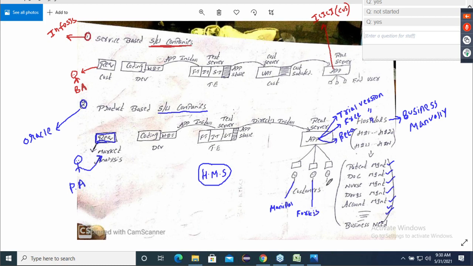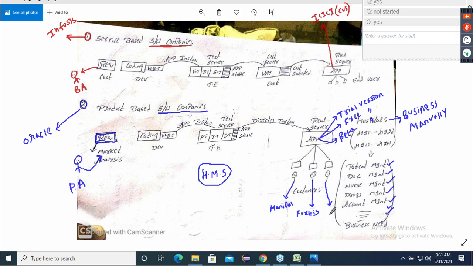Okay. Now, once I downloaded it, once I felt that yes, this is really a very good application, what is the next step? This is a very good software for our business. Wow, it's working wonderfully for a business. What will they do now? They will contact Oracle, pay the money and purchase this software. Correct. They will buy that.